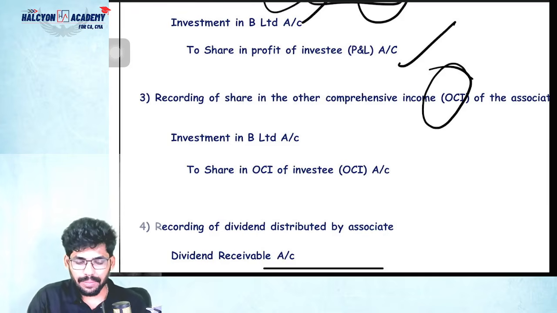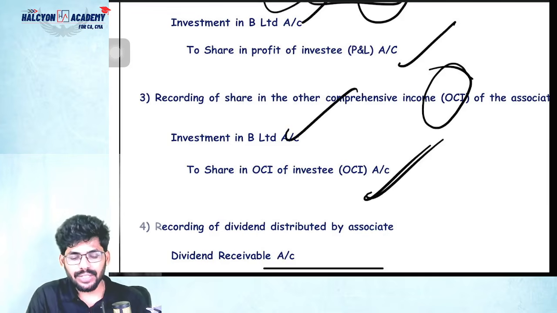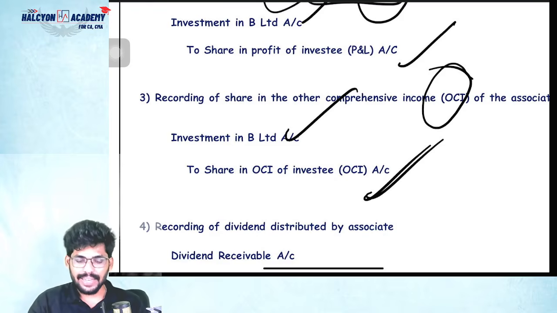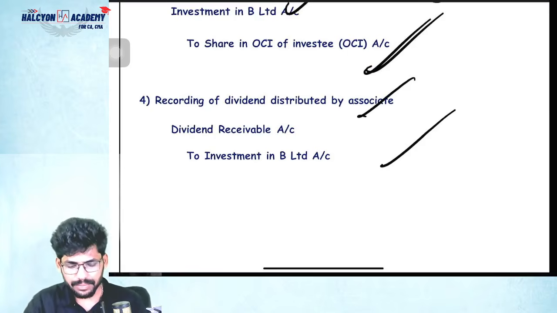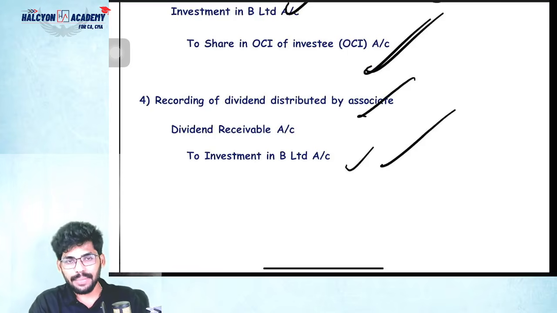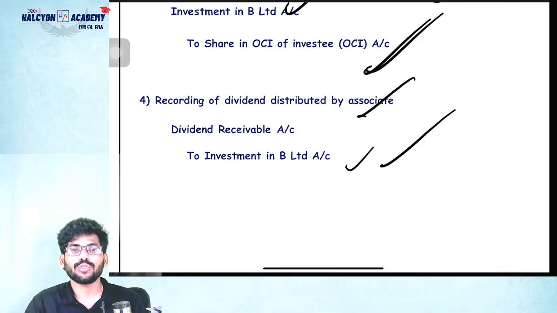If the OCI balance is similar, the investment in B Limited is limited to the share in OCI of the investee. If you receive any dividend, then the investment balance will get deducted. So the entry will be dividend receivable to investment in B Limited. Nothing but, if you receive any dividend, then the investment amount should be deducted.